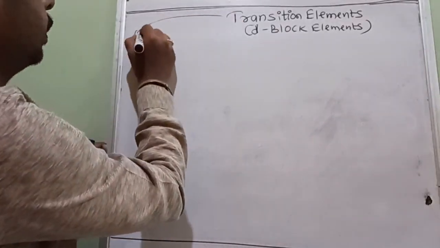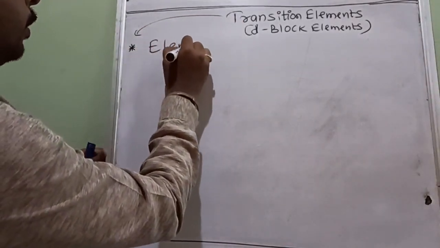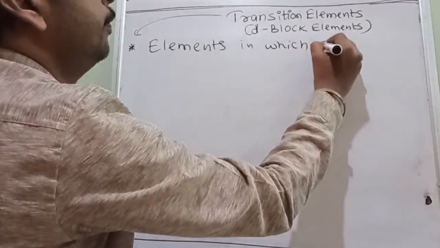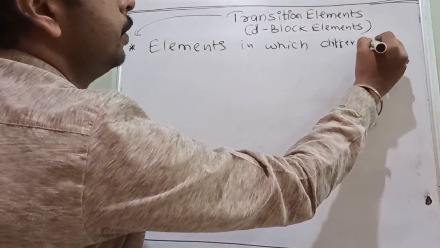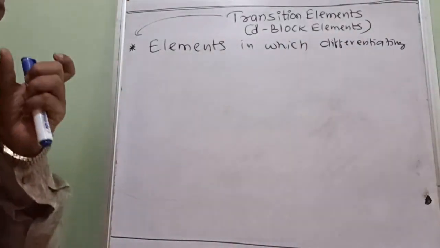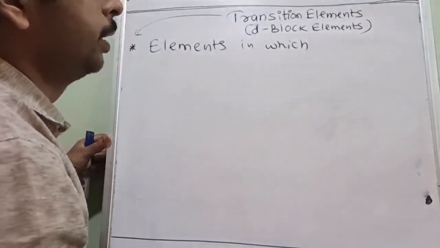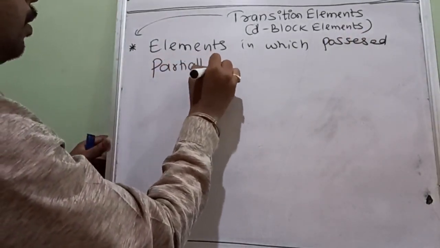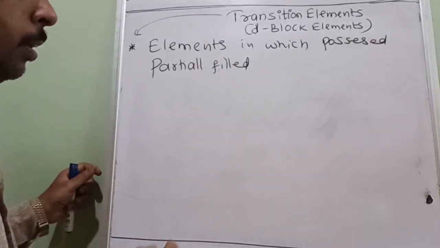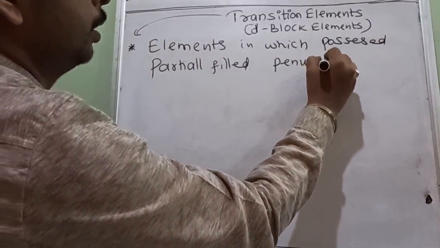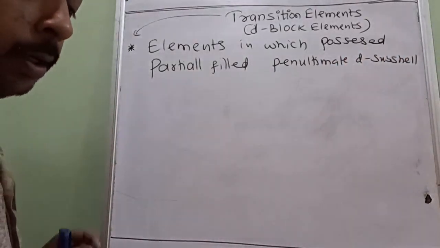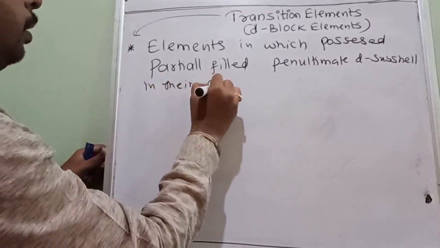In the definition part, what are the transition elements? The elements which possessed, that will be the easiest word, partially filled penultimate D subshell in their ground state.